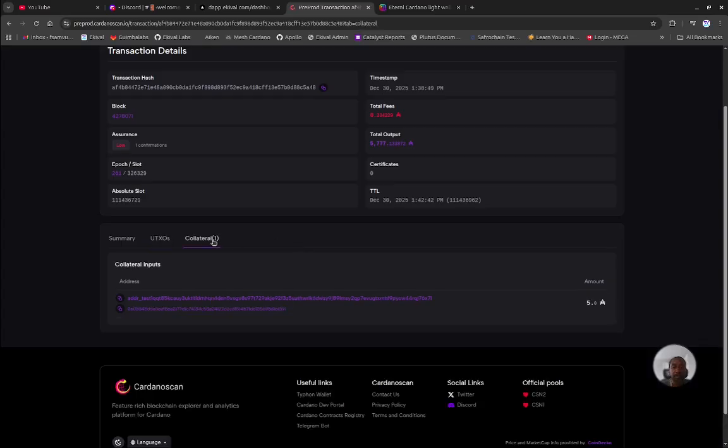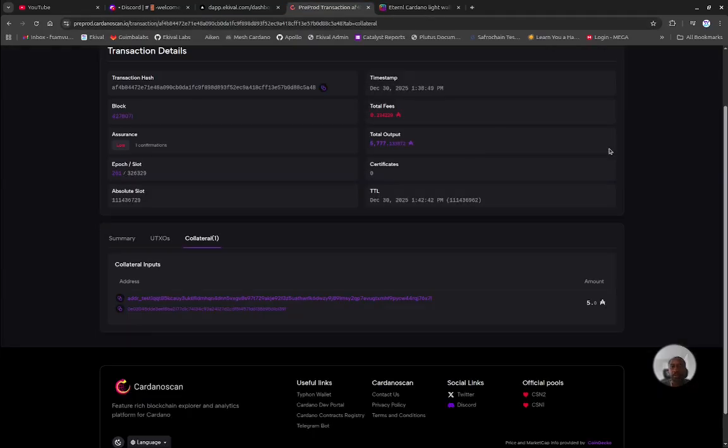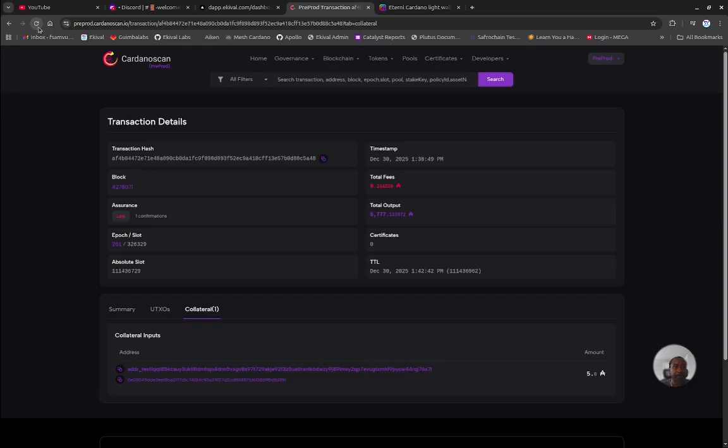However, before you interact with the network, if you want to do what I'm doing now locally on your side, remember you have to set your collateral within your Eternl wallet, which is done through the settings. Then you'll be able to interact with the smart contract. If not, then you won't be able to do this. So medium, which will be enough for us.